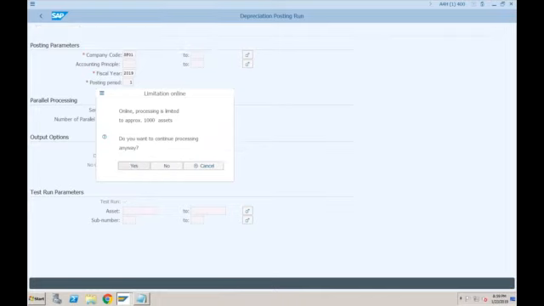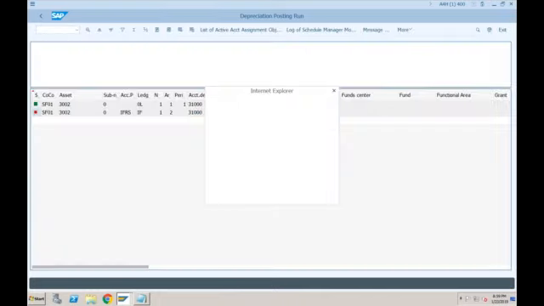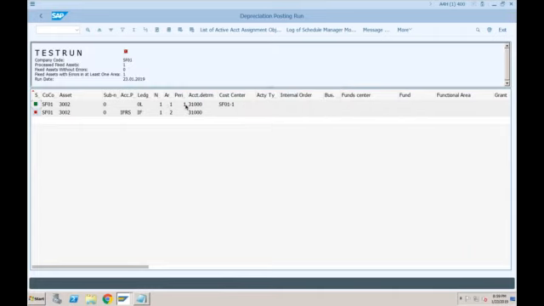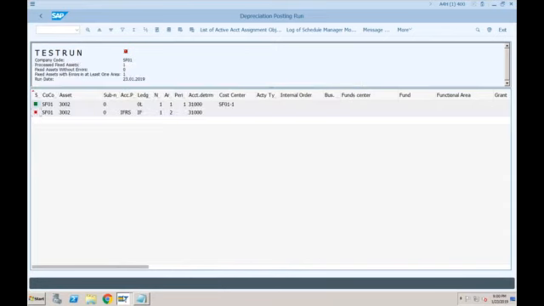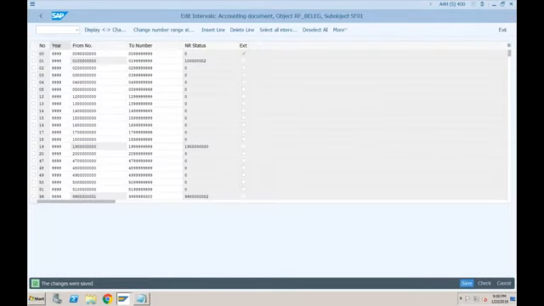So for the leading ledger, no issue. It is green, so everything is okay. But for IFRS, it is showing some error. What is that error? Account, okay, we again missed the account. In AO90, we need to specify the account for IFRS also.